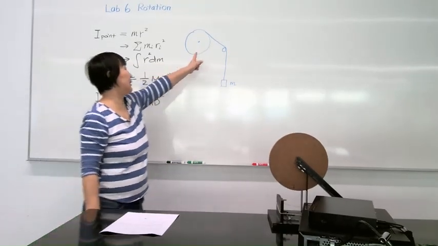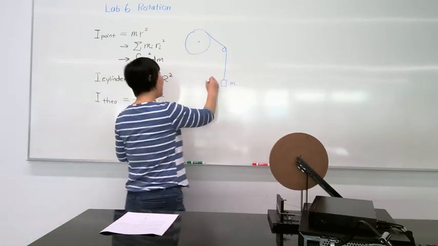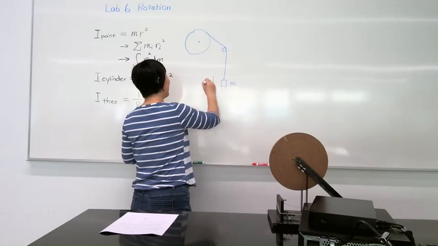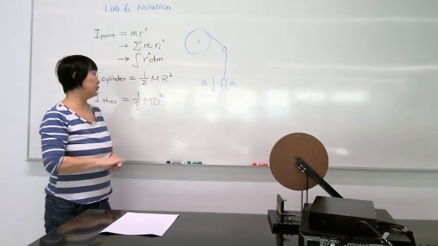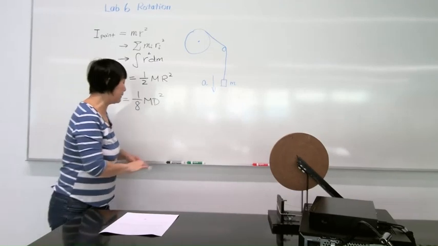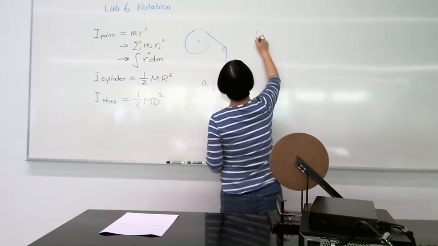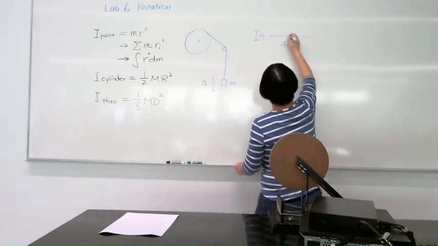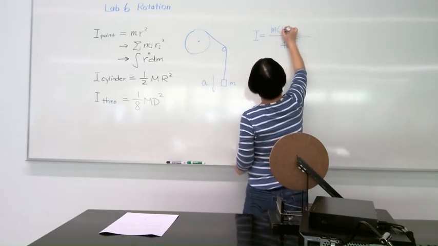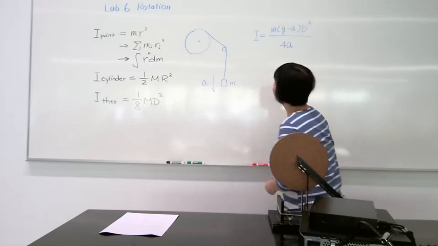So this torque is well defined. And what we need to measure is how fast this mass accelerates. You can derive this in your pre-lab. Finally, you're going to get this equation: the moment of inertia will equal 4 times the acceleration, m g minus a, d squared.